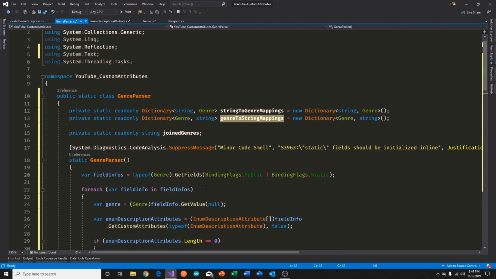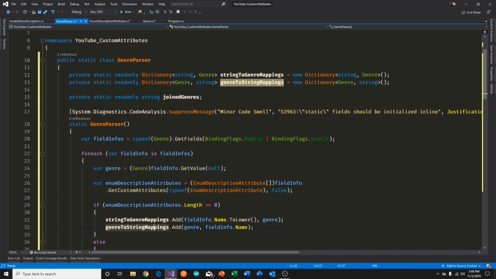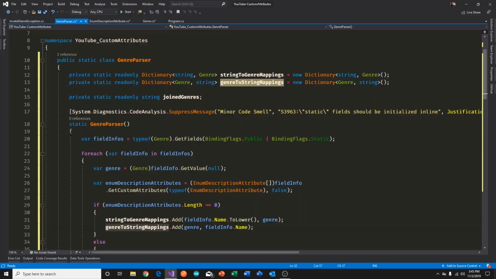Now let me go up here and explain the dictionaries. These are read-only dictionaries, and there are 2 dictionaries we have. So imagine if you were to memorize all the data we gathered from this method here, the constructor. If we did all of that upfront and built an in-memory cache of this data, then we wouldn't need to do this over and over each time. Because reflection is slow, we are trying to optimize our usage of reflection so that we don't take the performance hit.